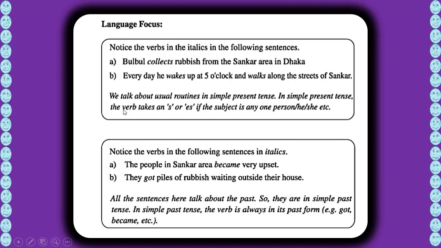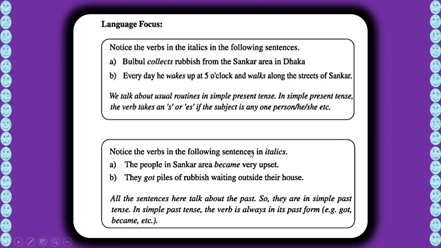In simple present tense, the verb takes s or es if the subject is any one person, that means he or she, etc. Okay, that means third person singular number. If the subject is third person singular number, then you have to add s or es with the verb.